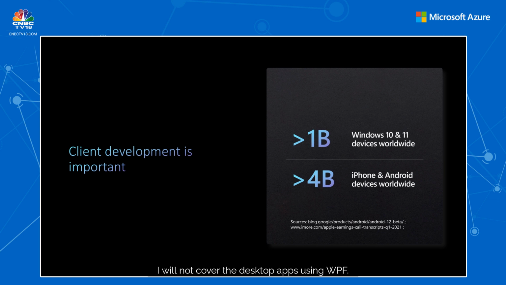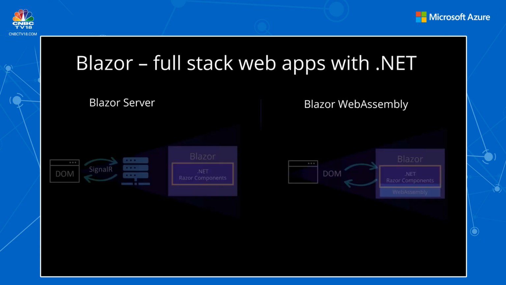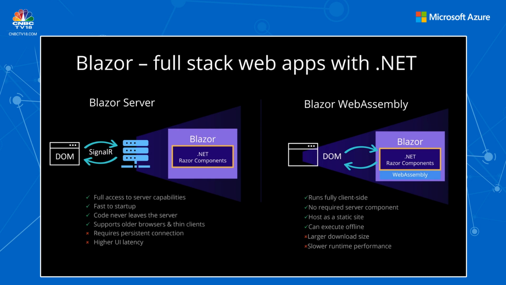I will not cover the desktop apps using WPF, WinForms and such. Instead, I will touch upon the full stack web development with Blazor, which you can also extend to mobile platforms using hybrid scenarios. We will also look at that briefly. With .NET MAUI, that is the multi-platform app UI, which will help you cover both native desktop apps and mobile app development as well. Let's start with Blazor.